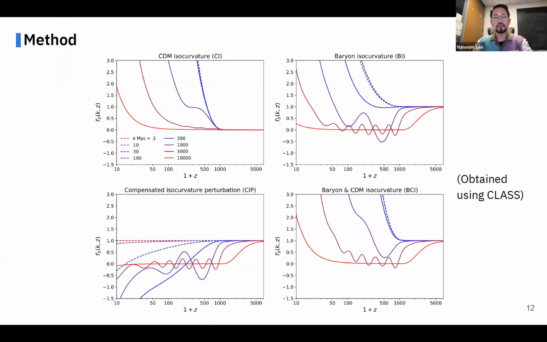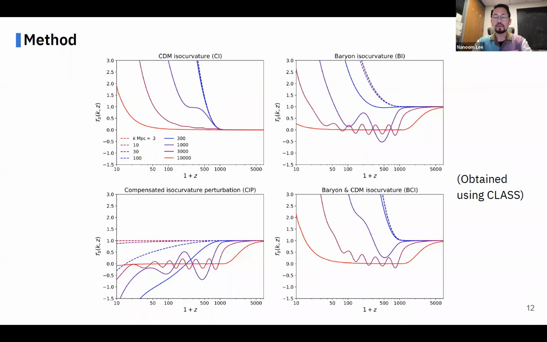These plots show the baryon transfer functions with 4 different isocurvature initial conditions obtained using CLASS for k ranging from 3 to 10 to the 4 inverse megaparsec. What's important here is how baryon evolves during the recombination epoch. In the case of CDM isocurvature perturbation, the baryon perturbation starts from null and follows the CDM perturbations, so it takes a longer time to evolve. So we expect the least impact on free electron abundance, and so CMB spectra.